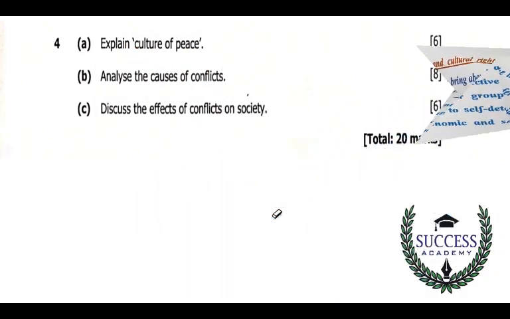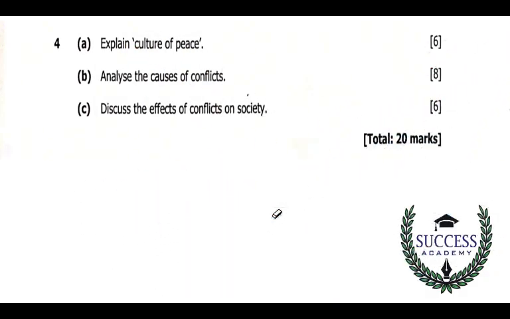So we move on to the other question, which was number 4. We are told to explain culture of peace. If we can remember, this is under conflict. We have what we call culture of peace. We can define culture of peace as a set of values, attitudes, modes of behavior, and way of life based on respect for life, ending of violence, and establishing relations.